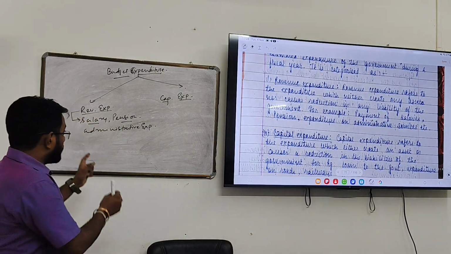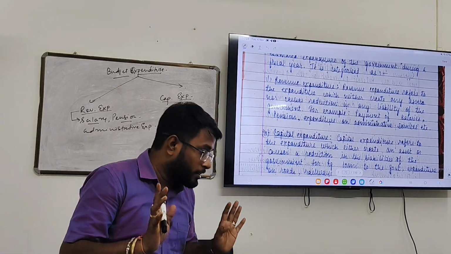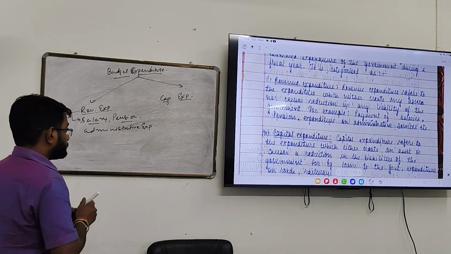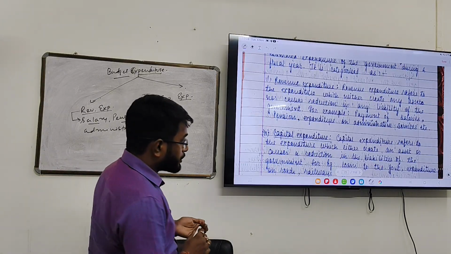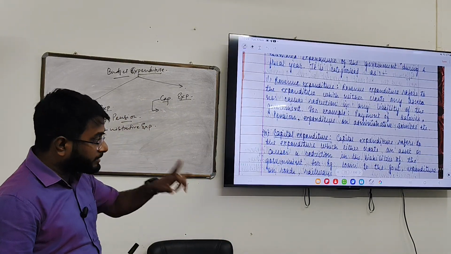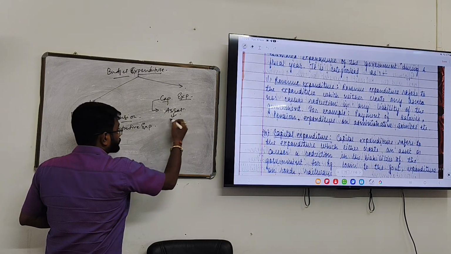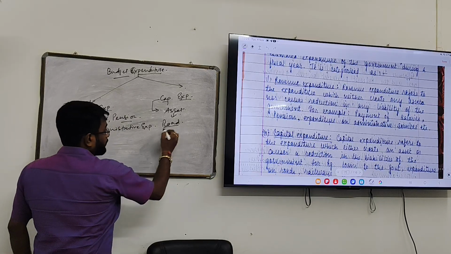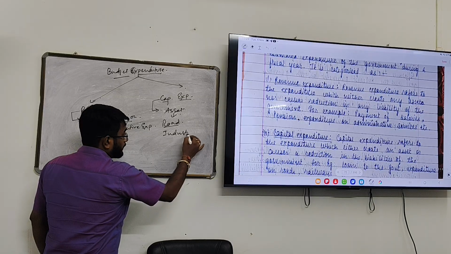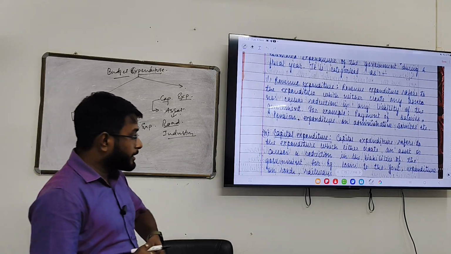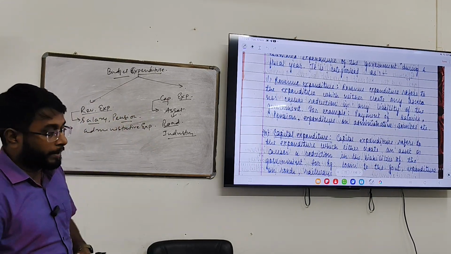But at the same time, revenue expenditure is not helpful in generating any asset. It does not build up any asset. But if we talk about capital expenditure, you can see the definition. Expenditure which either creates an asset, for example construction of roads, construction of any industry, clear, or causes a reduction in the liability of the government.